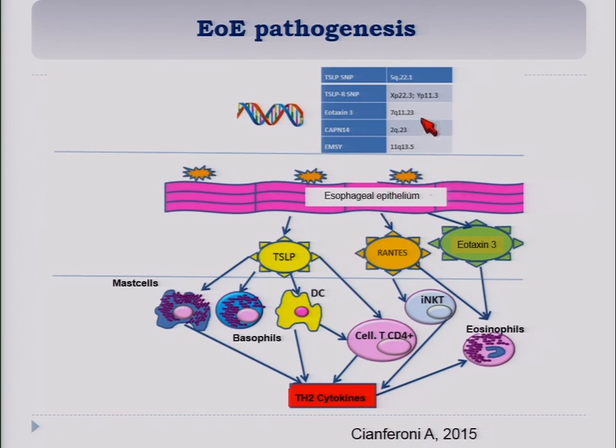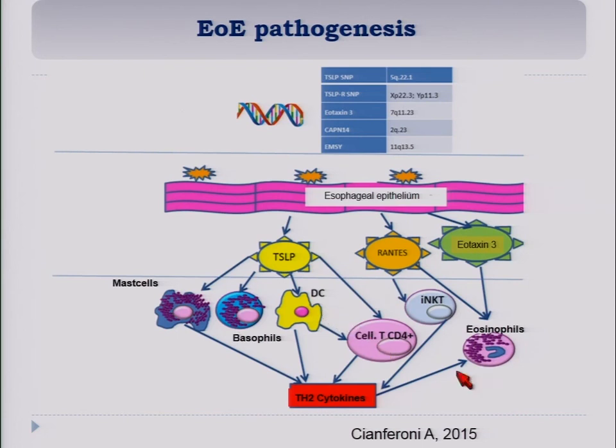So what we think is possible in EOE is that we have genetically predisposed individuals who are predisposed to produce more of these Th2 pro-inflammatory cytokines and chemokines from the epithelium. Once those get released by the epithelium, they call all the major players of the Th2 inflammation, and now those players are there secreting Th2 cytokines.